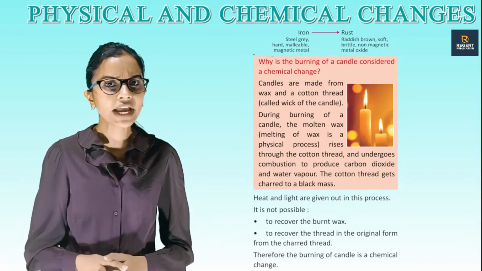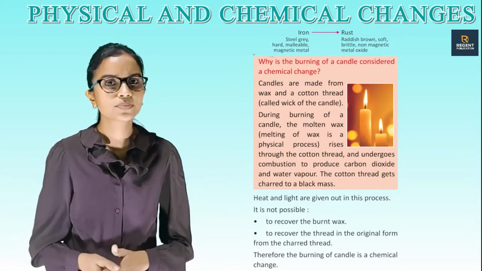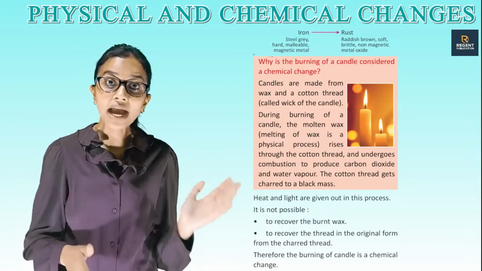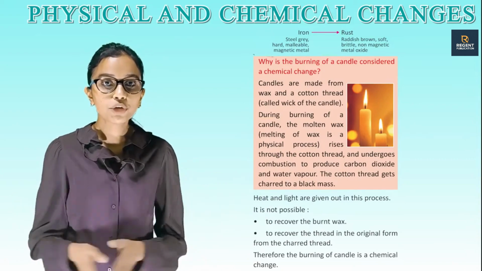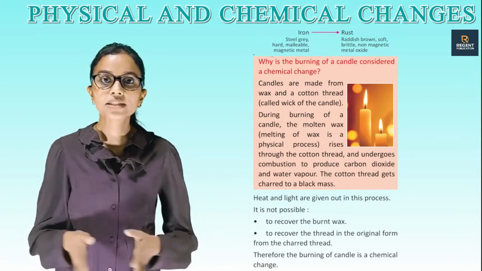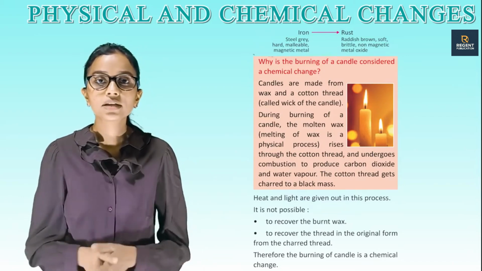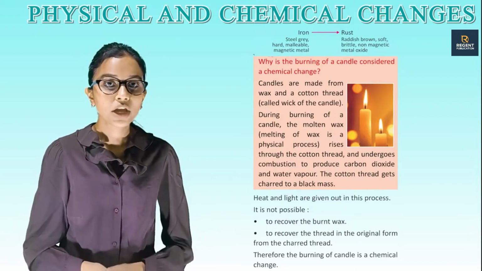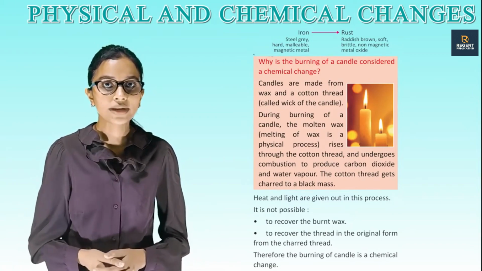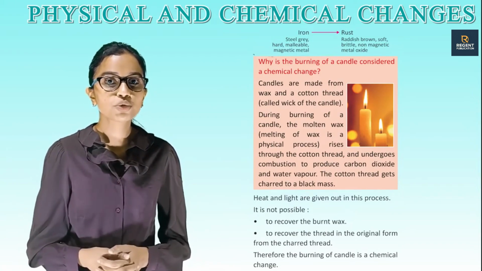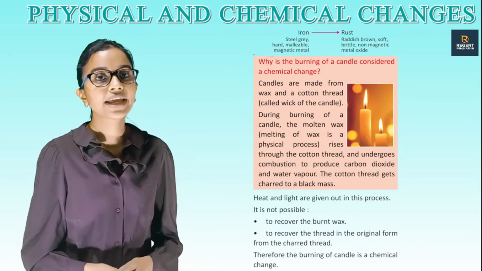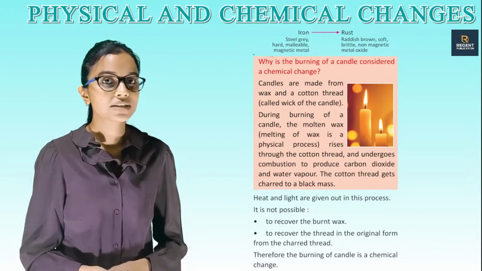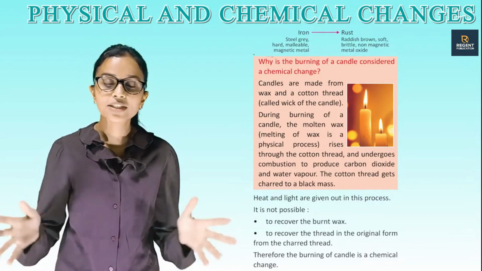Why is the burning of a candle considered a chemical change? Candles are made from wax and a cotton thread called the wick of the candle. During burning of a candle, the molten wax, the melting of wax being a physical process, rises through the cotton thread and undergoes combustion to produce carbon dioxide and water vapor. The cotton thread gets charred to a black mass. Heat and light are given out in this process.